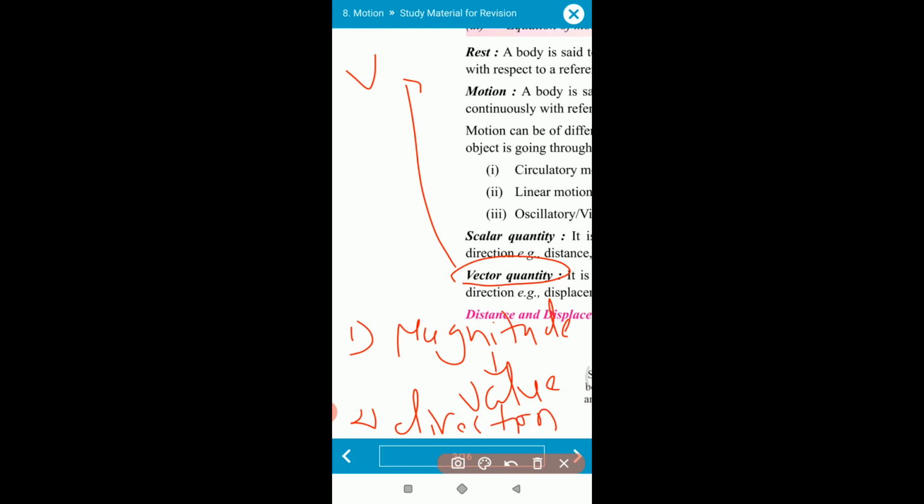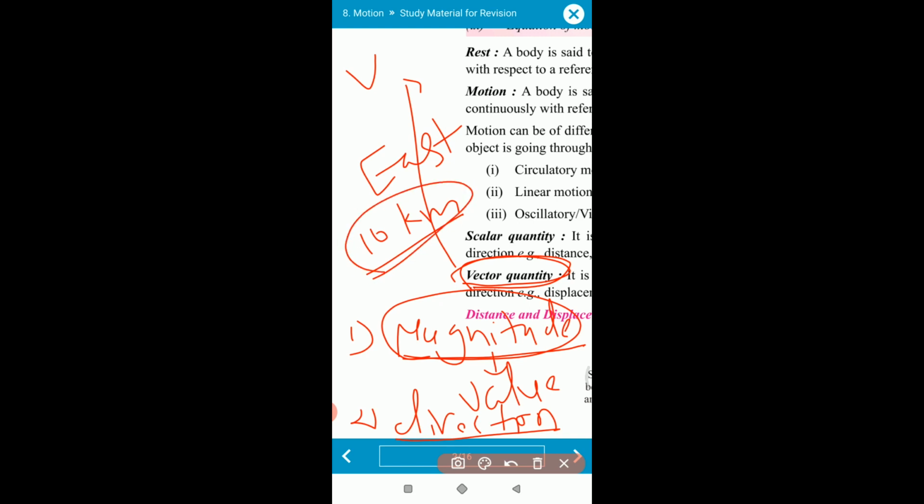So the quantities which are represented by magnitude as well as direction are called vector quantities. Suppose you are going from your home to school, you require both things: how far your school is, for example 10 km, and which direction you have to go. Your school is situated in the east direction, so you have to go 10 km east. Understood? In this case both the direction and the value are required. So these quantities are called vector quantities.